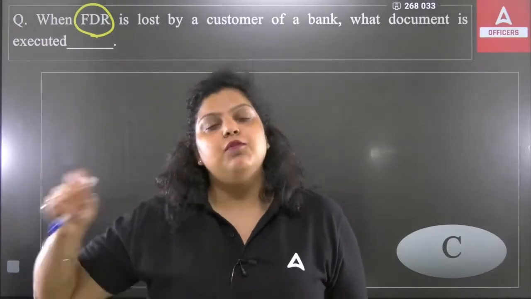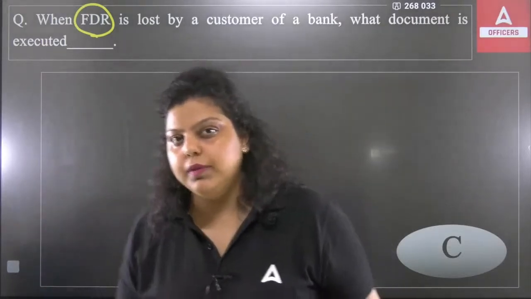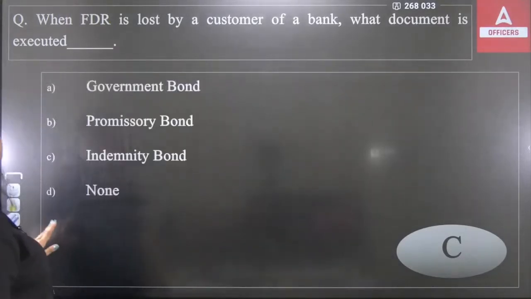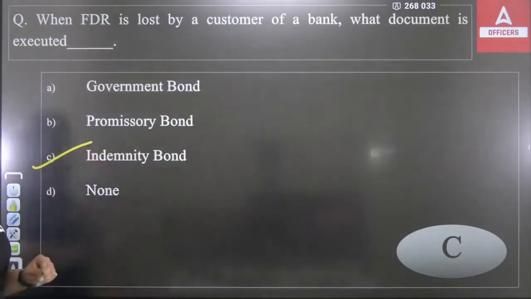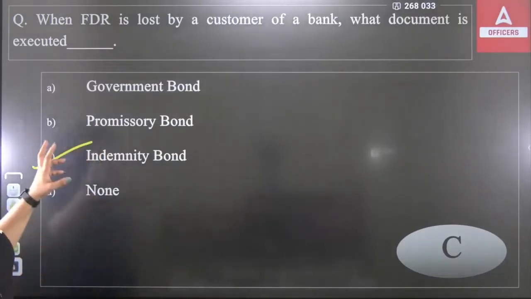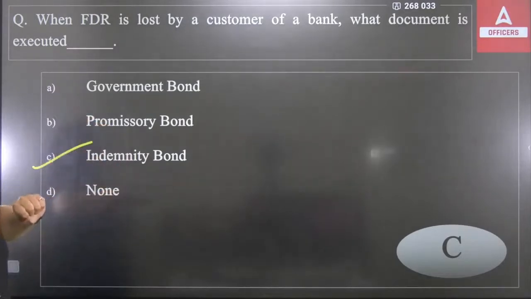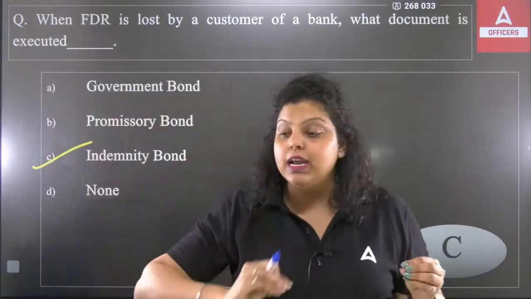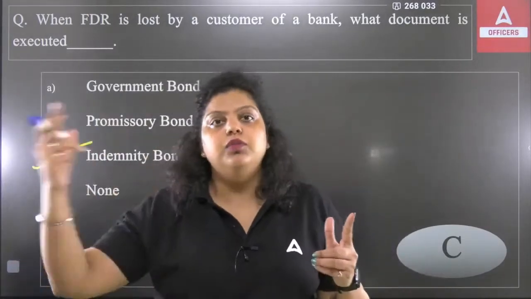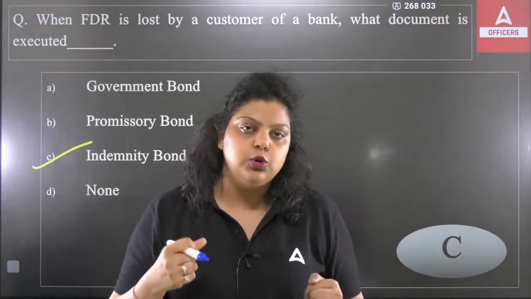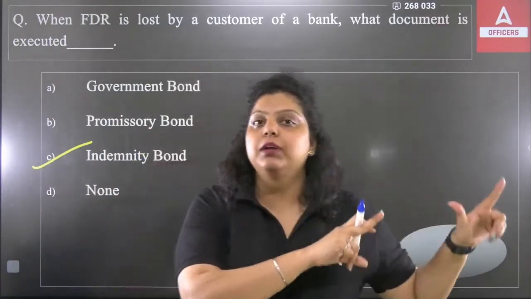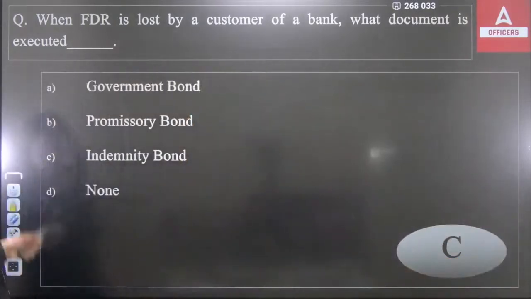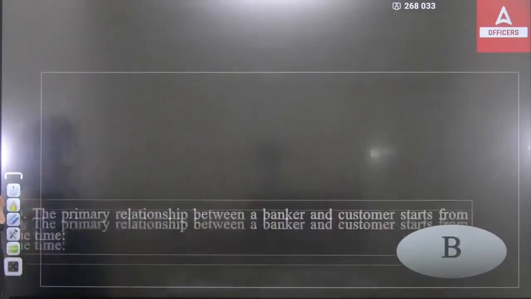To secure the bank from such kind of risk, what kind of bond will be issued? The indemnity bond will be issued, and that's how the indemnifier relationship between bank and customer will be seen. So the indemnity bond will be issued by the bank, and this indemnity bond says that if any risk or any loss happens because of this duplicate document the bank is providing to you, you as a customer will be liable to pay that loss to the bank. This is what the indemnity bond is talking about. Clear? So C option is there.